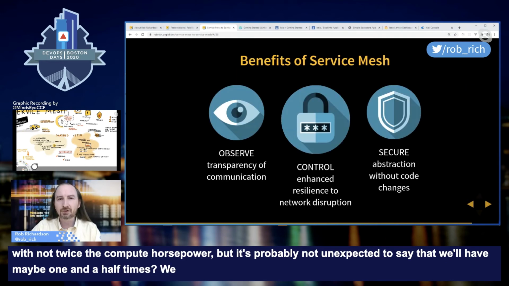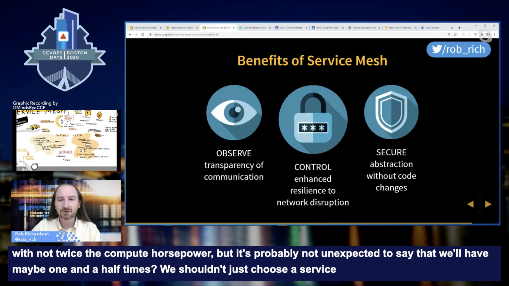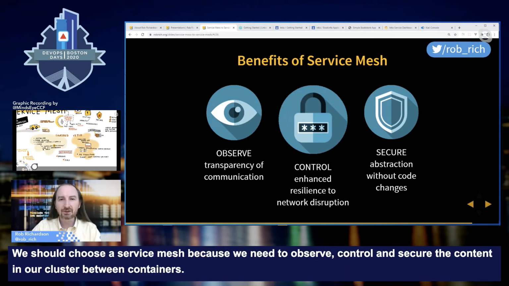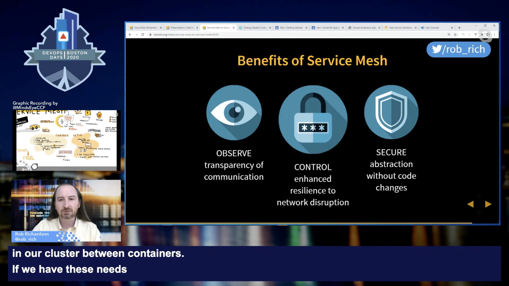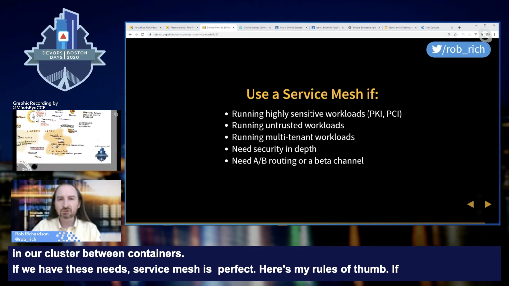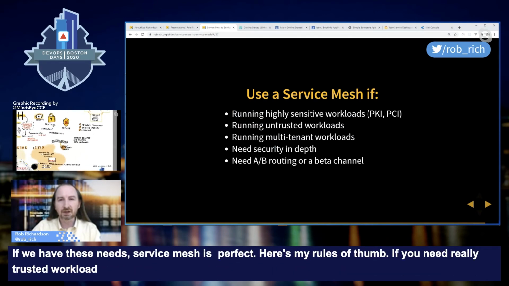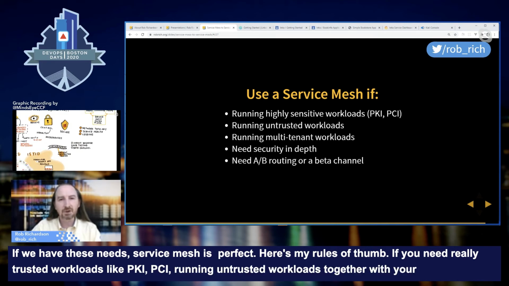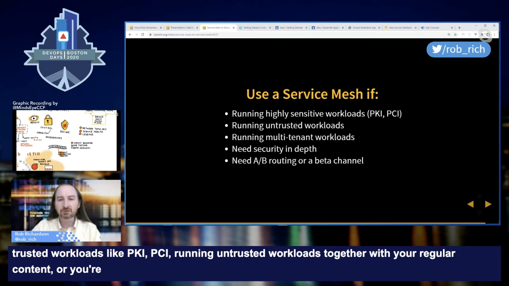We should choose a service mesh because we need to observe, control, and secure the content in our cluster between containers. If we have these needs, service mesh is perfect. Here's my rules of thumb. If you need really trusted workloads like PKI, PCI, running untrusted workloads together with your regular content, or you're running a multi-tenant cluster, then a service mesh is perfect.